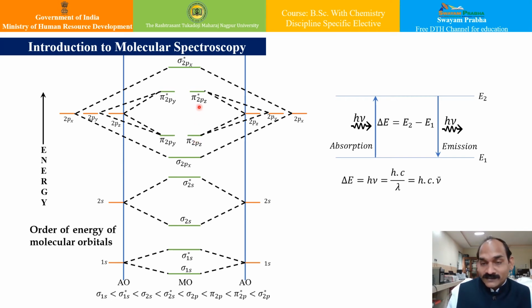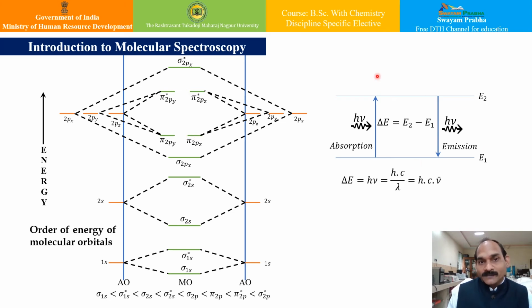So now let us understand the various aspects of molecular spectroscopy in this module from this point of view, and basically the excitation and de-excitation of electrons in molecular orbitals. So basically in spectroscopy, we deal with the transition between energy levels due to absorption or emission of some radiation.